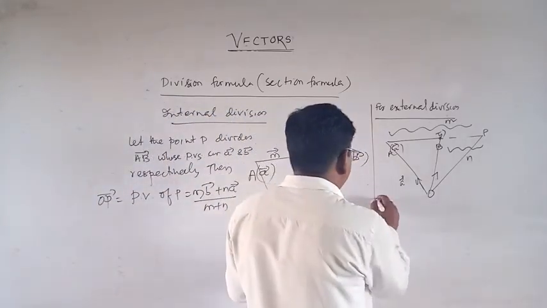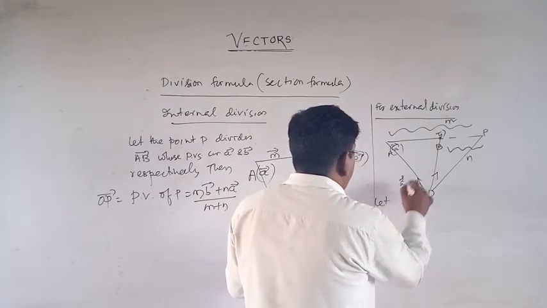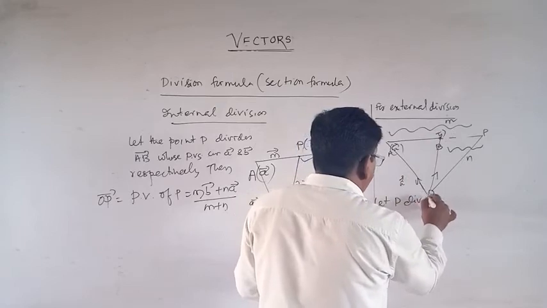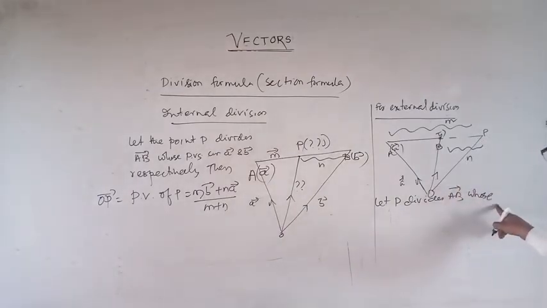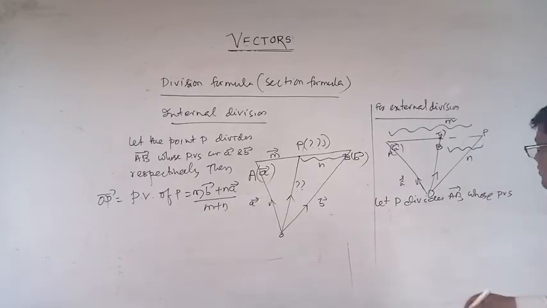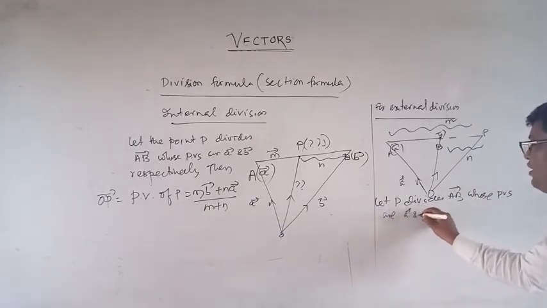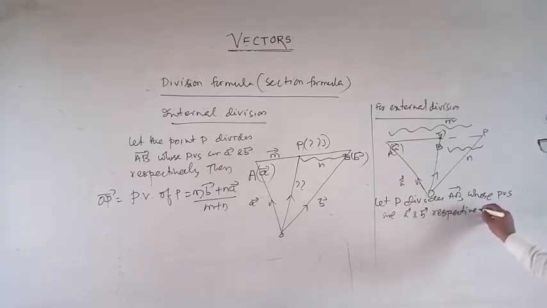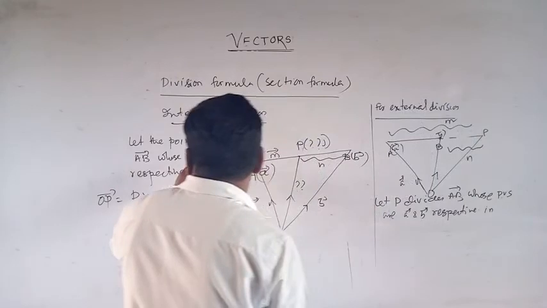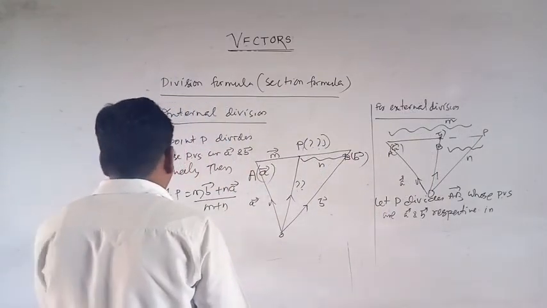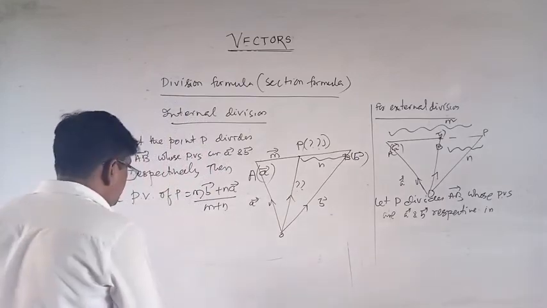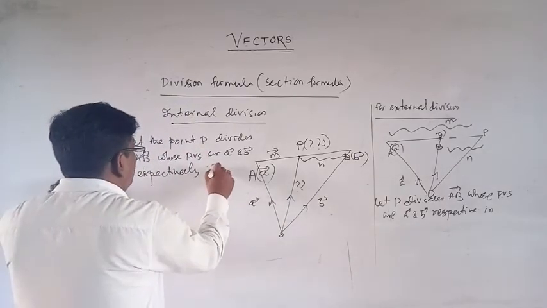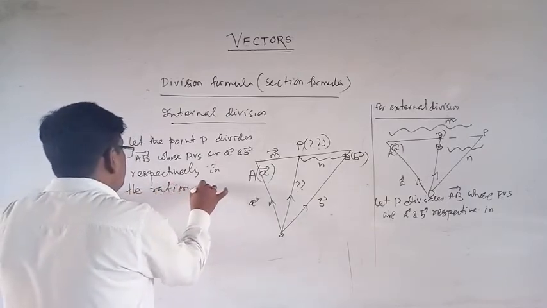So let the point P divide AB, whose position vectors are A vector and B vector respectively, in the ratio m is to n internally.